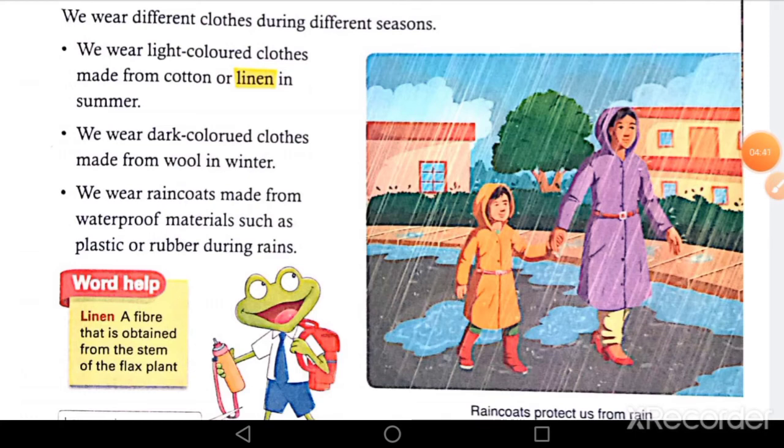When rain has knocked on our door, rainy weather makes everyone feel good. Some people enjoy great pleasure in this season. If you have to go somewhere, then the rain becomes a problem. But we have a solution. We can wear a raincoat made from waterproof materials such as plastic or rubber during rains.